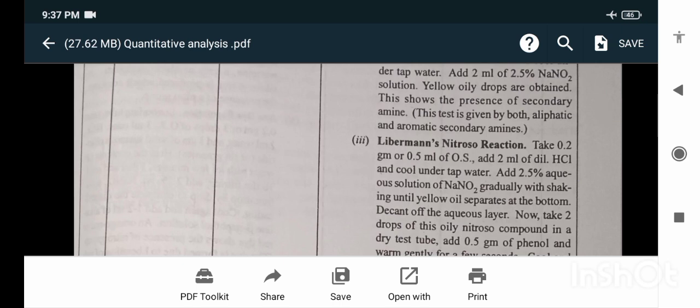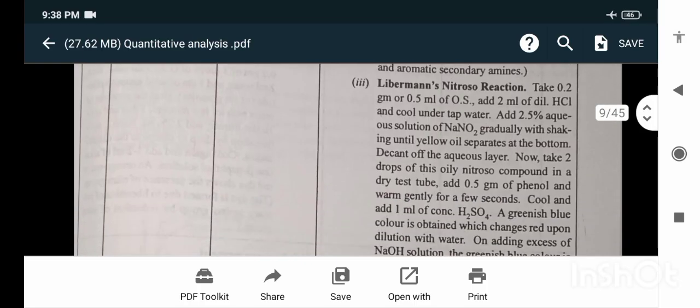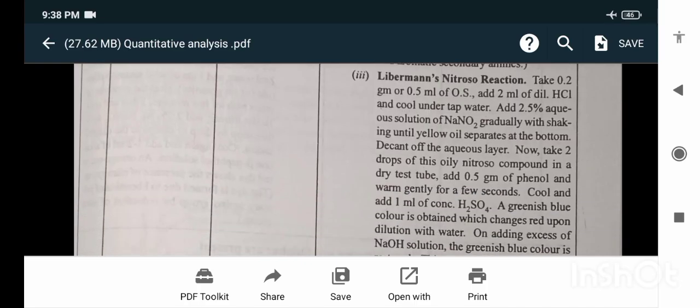Liebermann's nitroso reaction: take 0.2 gram or 0.5 ml of original substance, add 2 ml of dilute HCl and cool under tap water. Add 2.5% aqueous solution of NaNO2 gradually with shaking until yellow oil separates at the bottom and comes off the aqueous layer. Now take 2 drops of this oily nitroso compound in a dry test tube.